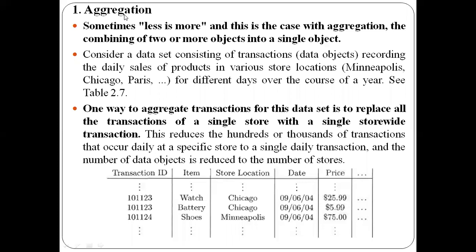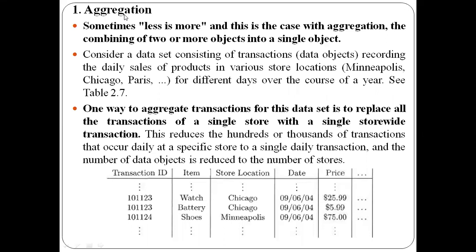You might have calculated your aggregate of marks. What you have done is added your values and then divided that by the total number of semesters, or you can consider the sum of all the marks of all the semesters divided by the maximum marks of all the semesters. That is an aggregate which you have calculated for your marks.